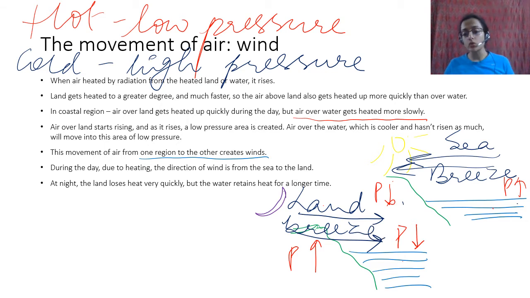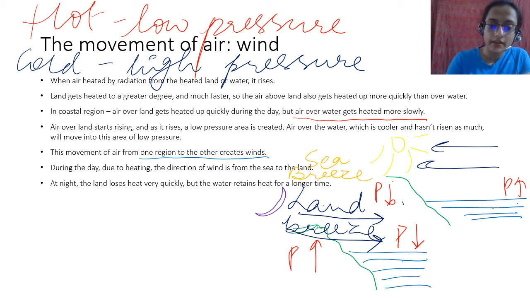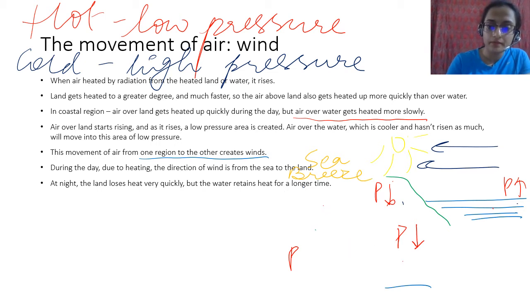The name depends on where it comes from, right? During the morning it is sea breeze, and during the night it is land breeze.